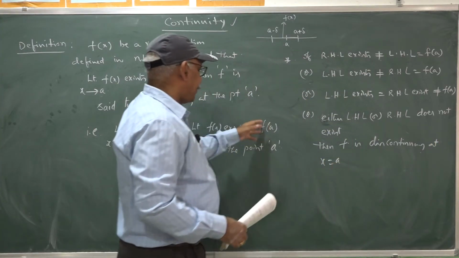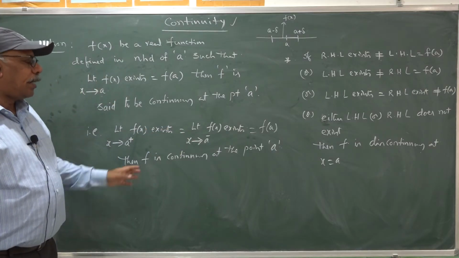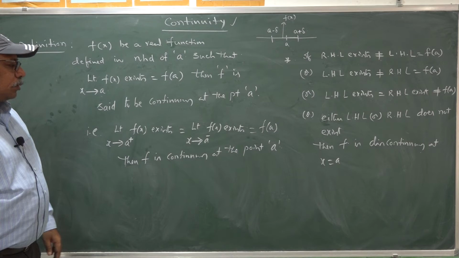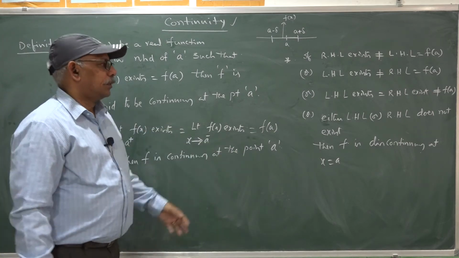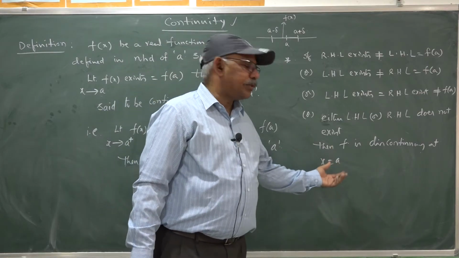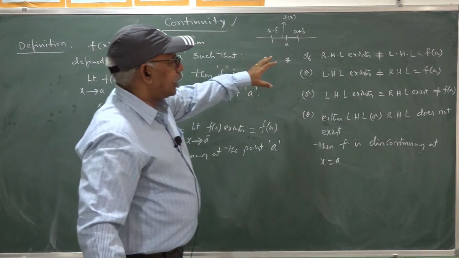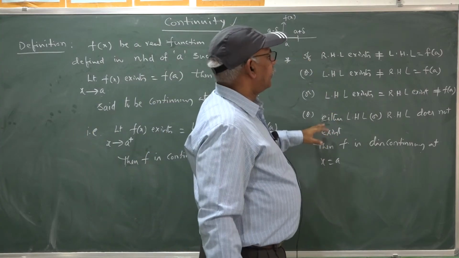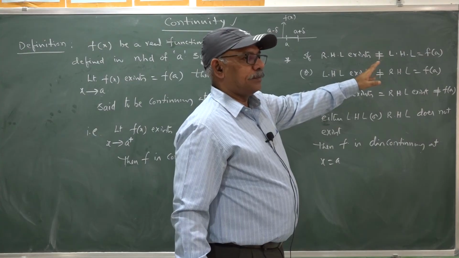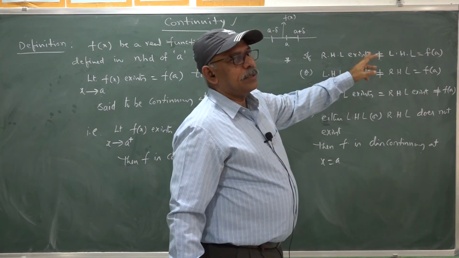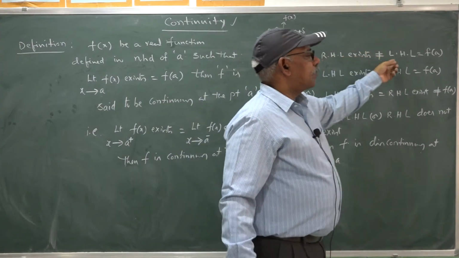Out of these three values, if any two are equal and those two values are not equal to the third one, then you can say that f is discontinuous at a. These are the different cases of discontinuity. The right limit exists and the left limit exists, but they may not be equal, and the left limit may be equal to f of a.